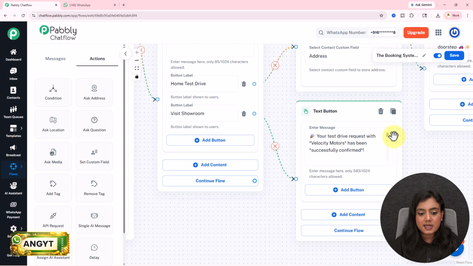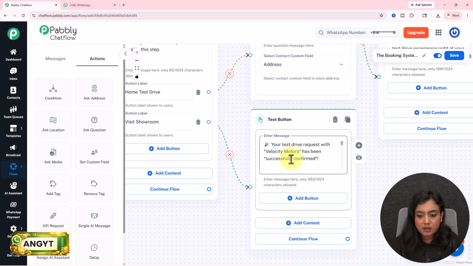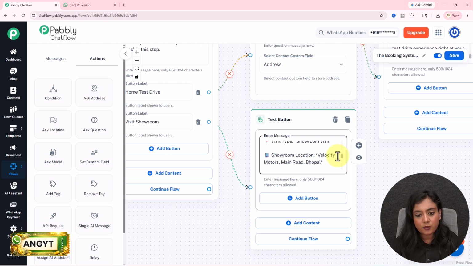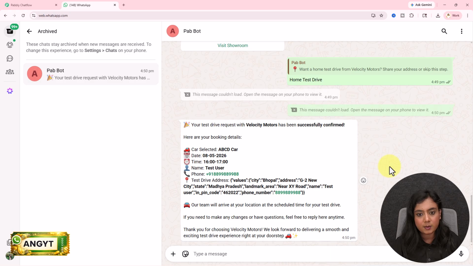But if the person selects no, I will visit the showroom, I don't want the car to come to my home, I don't want to share you the address. In that case, what will happen? This message will be forwarded, but there will be one thing missing. There will be no address. There will be visit type, that will be showroom visit. Okay, and with that the other details are added, like the type, name, date and time, over here the contact number, and this message is going to be forwarded. I've shared the showroom location, Velocity Car Motor. Let me show you the message that will be forwarded as well.